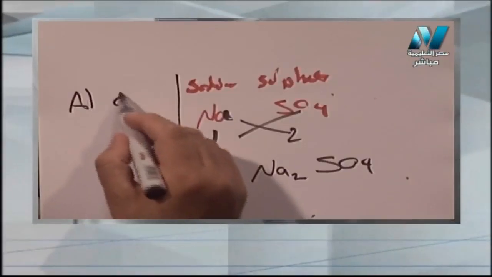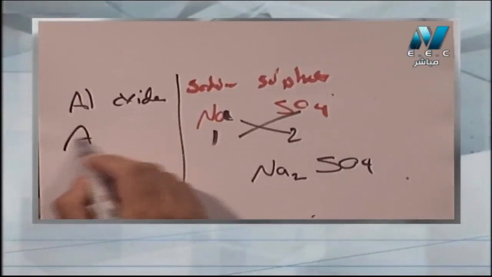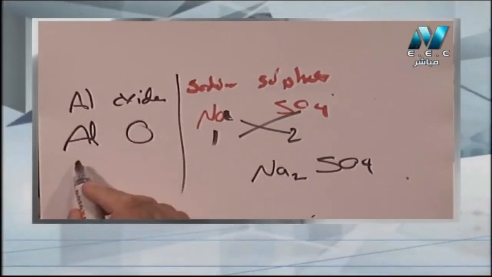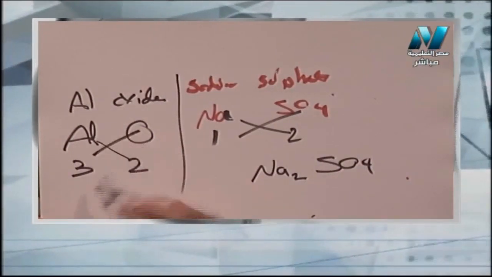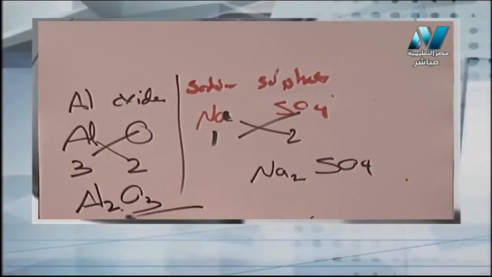Another example, quickly. If I want to write aluminum oxide: aluminum Al, oxide O, valency here 3, valency here 2. Where do I get these numbers from? Not from my head, you memorize them. It will be Al2O3. So I'm afraid now we have reached the end of this episode.